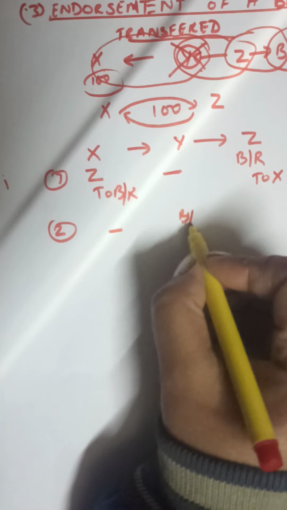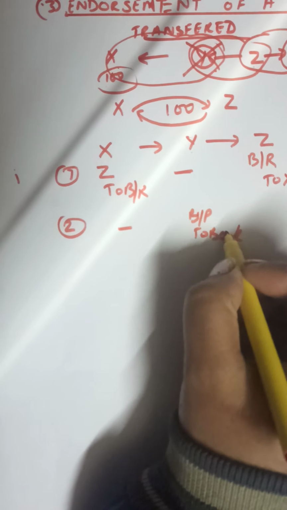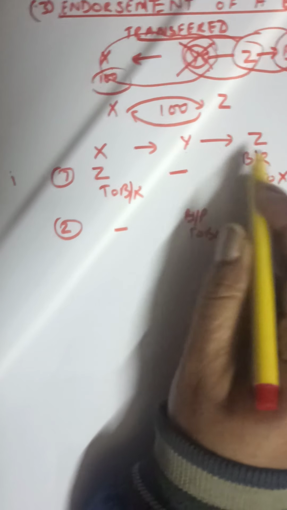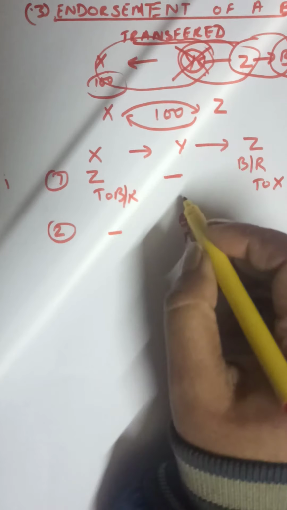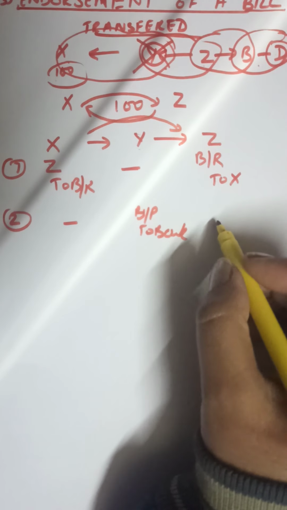In Y's books, Bills Payable to Bank, there is no difference. Y had to pay X, now he will pay Z instead. X has given the bill to Z, so Y will make the payment to Z.